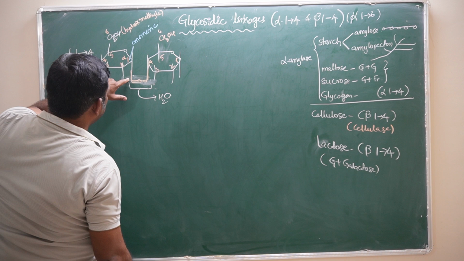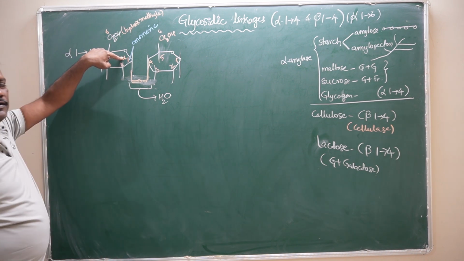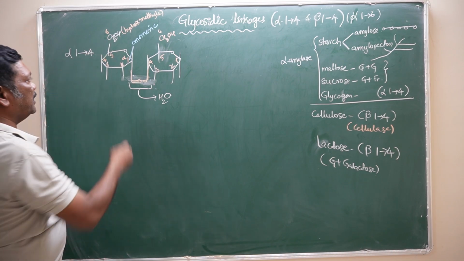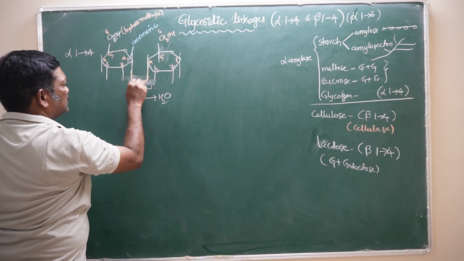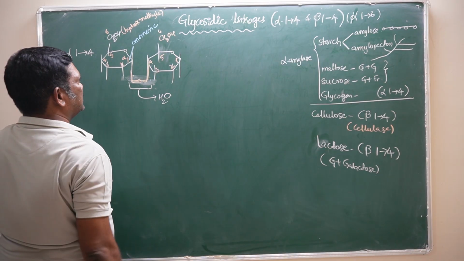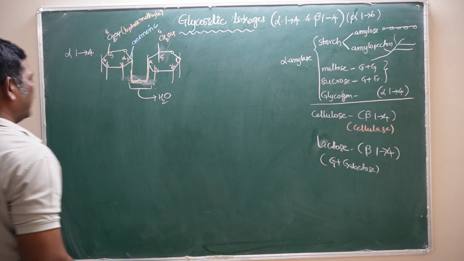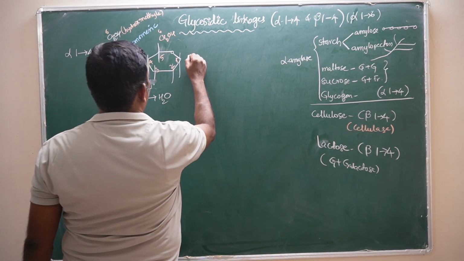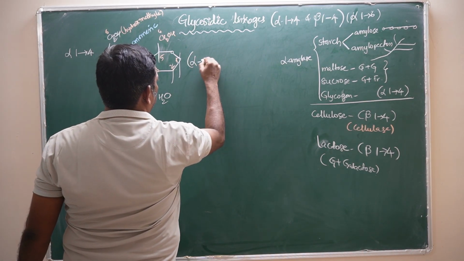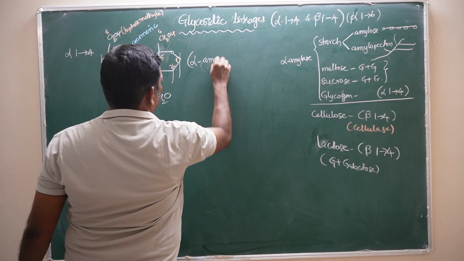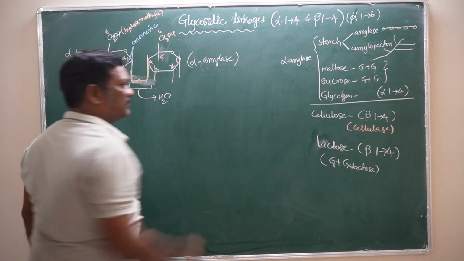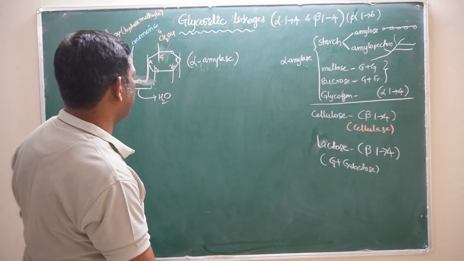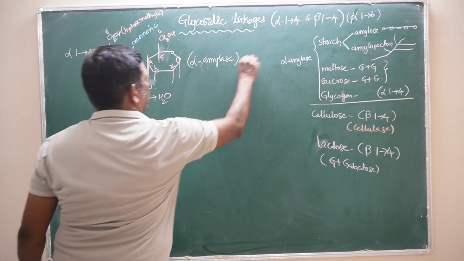What type of bond is this? This is an alpha glycosidic bond, or alpha 1,4 glycosidic bond, because the bond is forming from carbon 1 to carbon 4. This is called the alpha 1,4 glycosidic bond. This alpha 1,4 glycosidic bond is broken by the alpha amylase enzyme present in our saliva, pancreatic juice and succus entericus of the small intestine only.